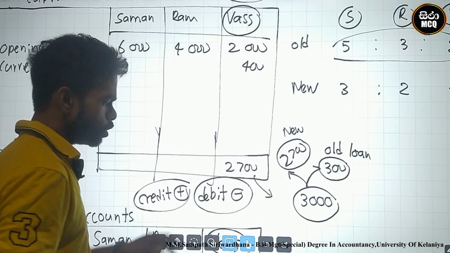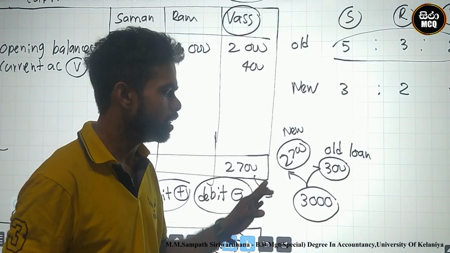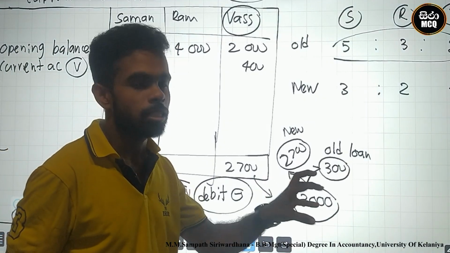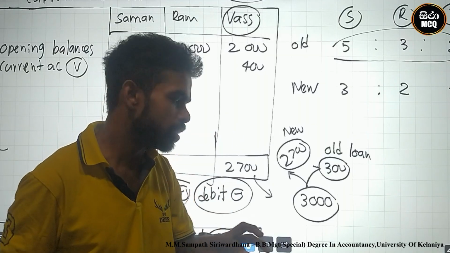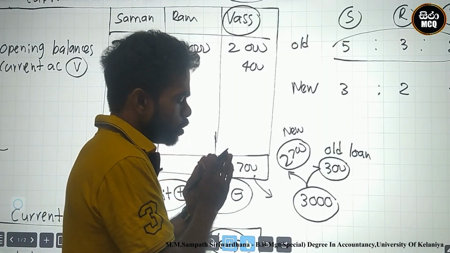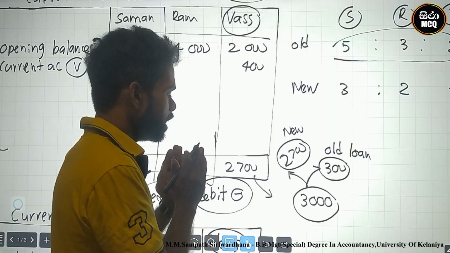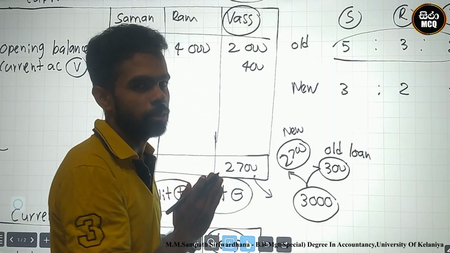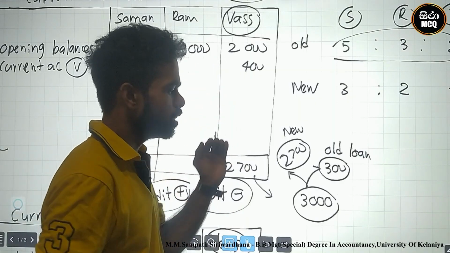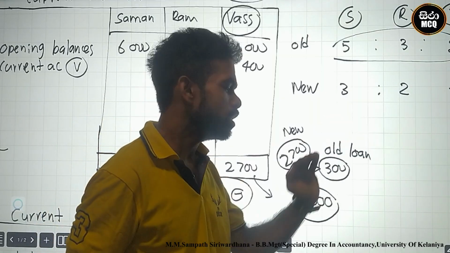Why? 2,700. Why? This 300 is already created, but the 2,700 is being created through the capital accounts. This is the new creation. This 300 is the old creation.